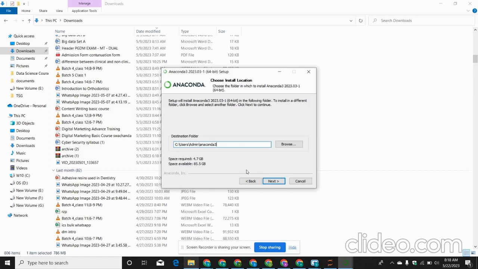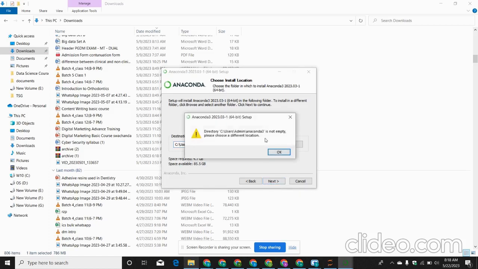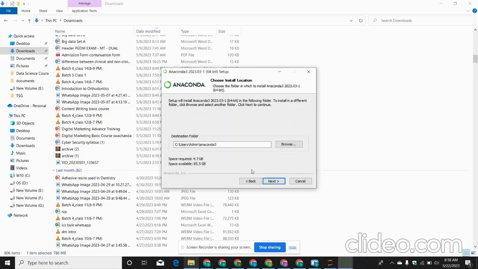Sometimes this folder shows that it is not empty, so you can select your new folder where you are willing to store all the files related to this particular software. Currently I have Anaconda installed in my system, that's why it's showing that this is not empty. It will not show that to you, so you just have to click next and then click on finish. Okay, so Anaconda software will be installed.